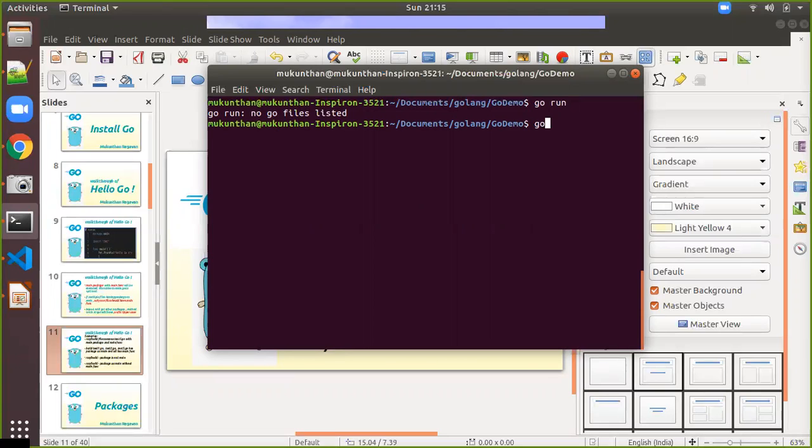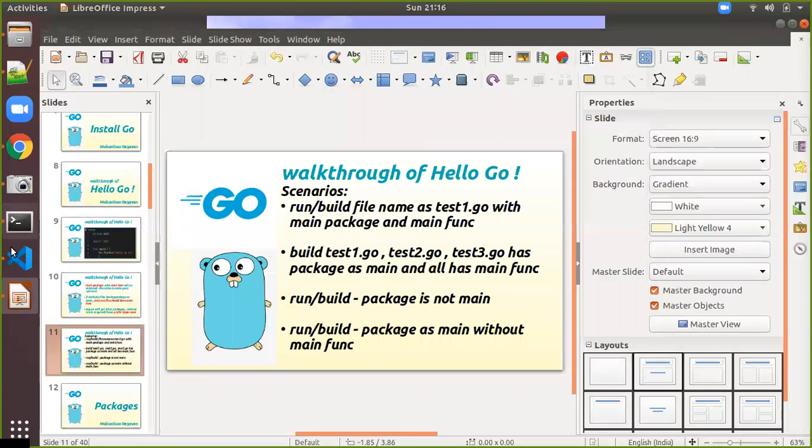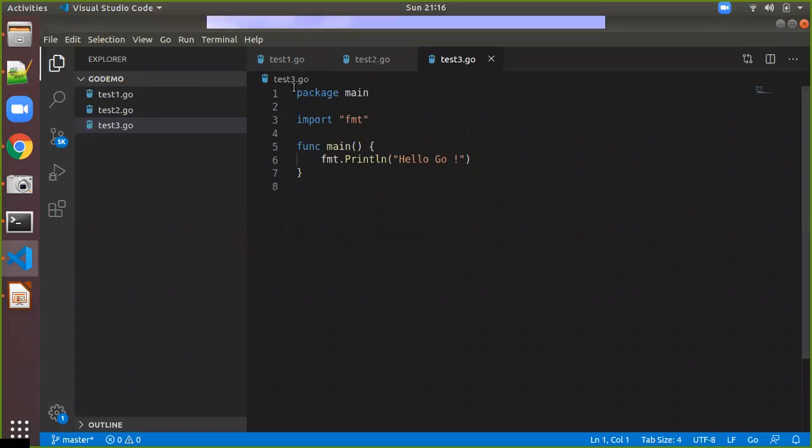Okay, fine. Now we will use go build. That means it will go to your current folder and get all the files having the package name main, and it will try to build, making sure that among all the main package files, there should be only one main function. So go build, enter. Here you can see the clear message: main redeclared in this block, test1 and test2. So you may be getting the duplication among any one of these files or 2 files.